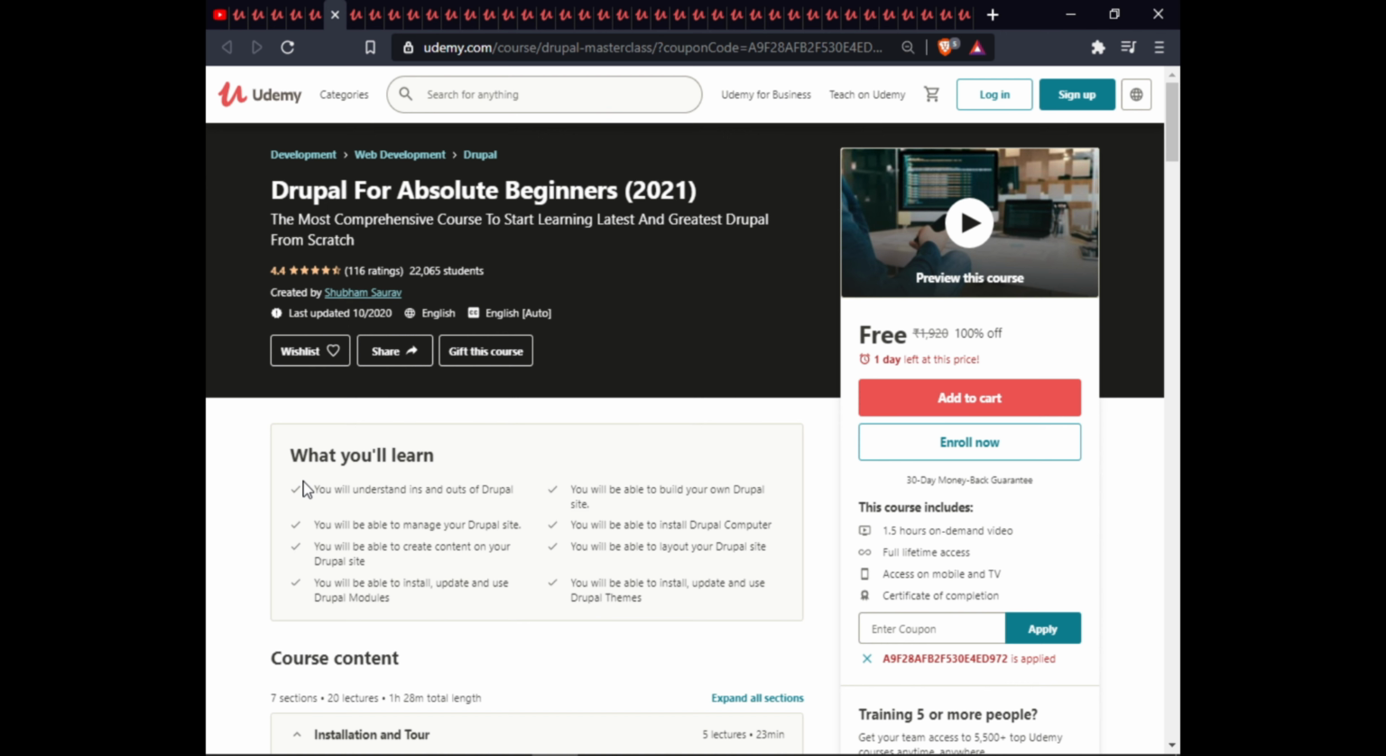The next course is Drupal for Absolute Beginners 2021. In this course, you will understand the ins and outs of Drupal. You will be able to build your own Drupal website, manage your Drupal site, install Drupal on your computer, create content on your Drupal site, and create a layout for your Drupal site. You will be able to install and update Drupal modules and Drupal themes. This course has 1.5 hours on demand with full lifetime access, exam warranty, and certificate of completion.